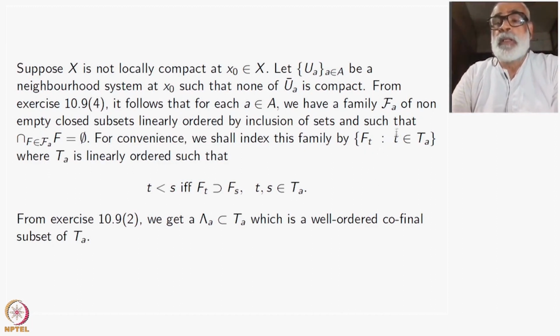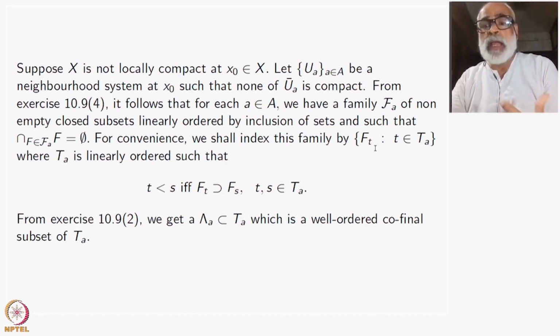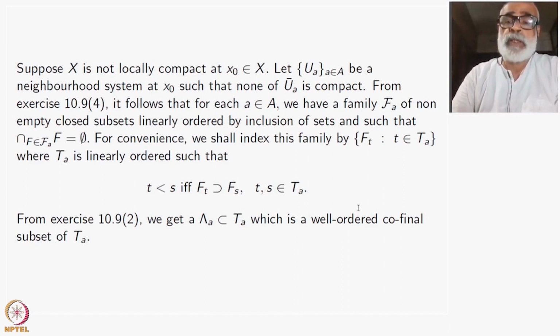The F_A itself is a family. So if you take two elements here, one is contained in the other. But I need that suffix instead of using members of F_A itself, I am using t. So as soon as I have t belonging to T_A, there is a corresponding F_t. That's why I have to take this indexing separately.